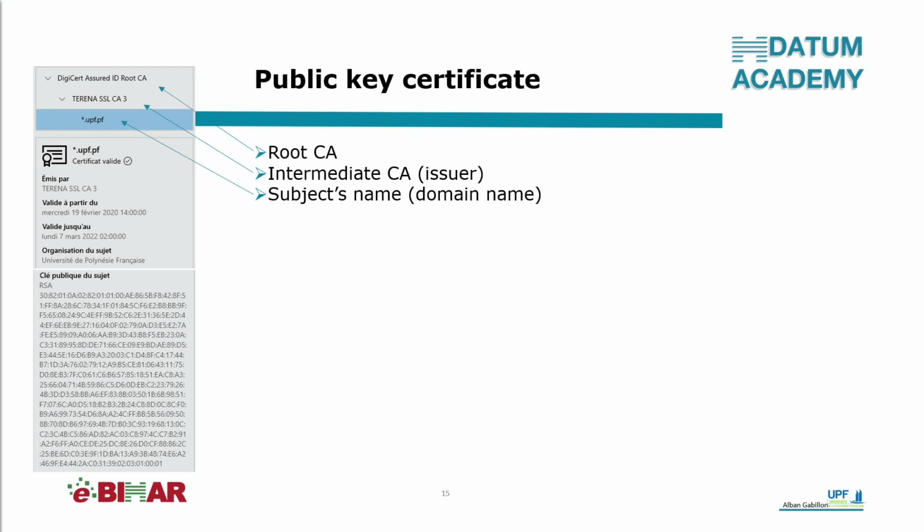Here is the root certification authority that delivered the certificate authenticating Tirina SSL as a certification authority. Here is the expiration date, 7th of March 2022. The validity period of this certificate is 2 years. And here is the public key of my university's website. It is an RSA key of 2048 bits.